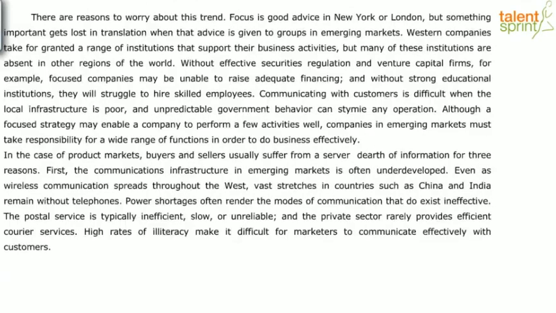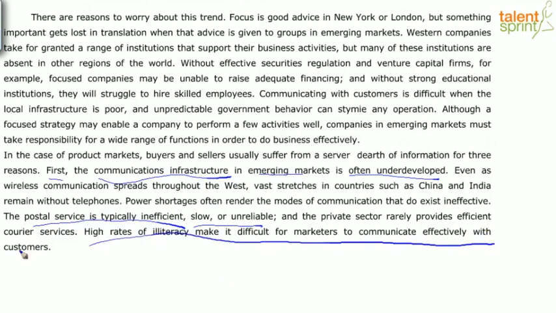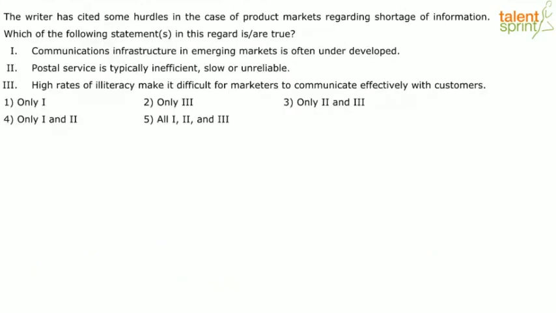Let's go back. So it's right here in this slide, the second paragraph, where it starts off saying, first, the communications infrastructure in emerging markets is often underdeveloped. Power shortages, postal service is typically inefficient, slow, unreliable, and high rates of illiteracy make it difficult. So again, we have all three. So all three, which one gives us an option? Option 5. Let's move on.